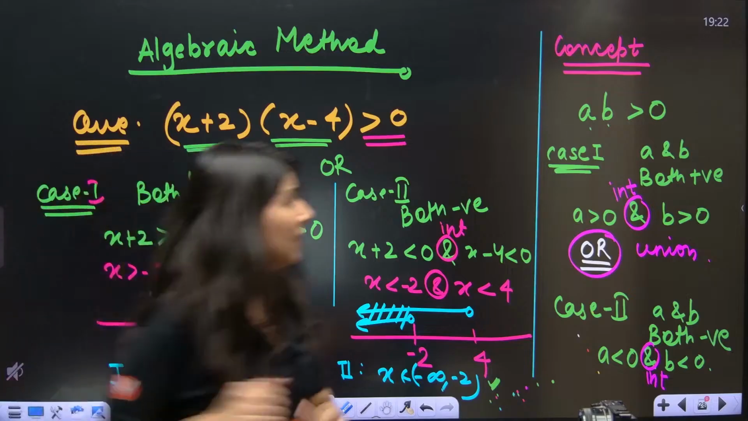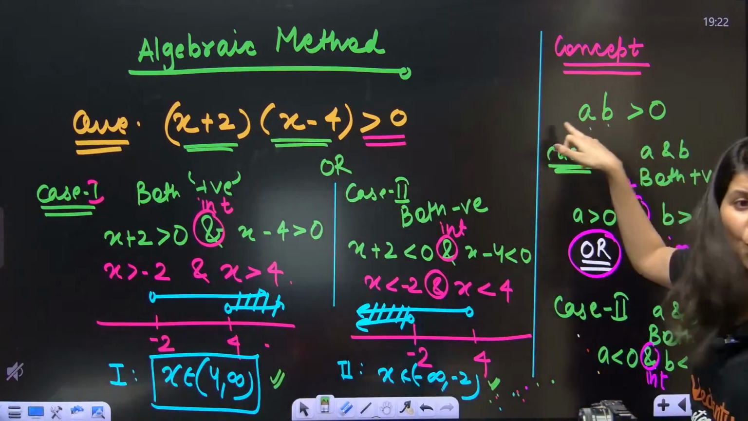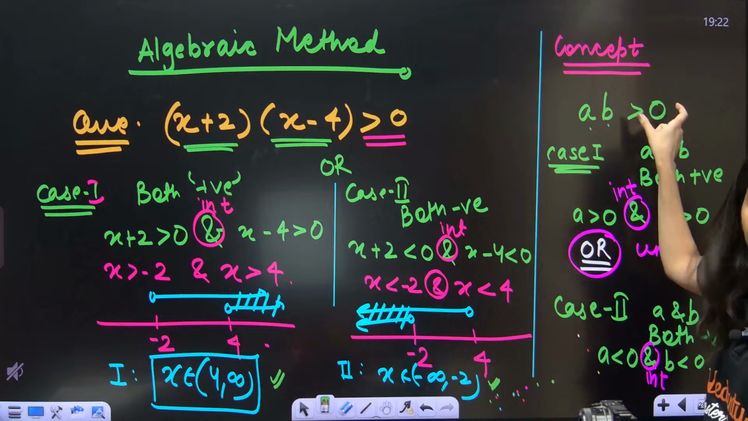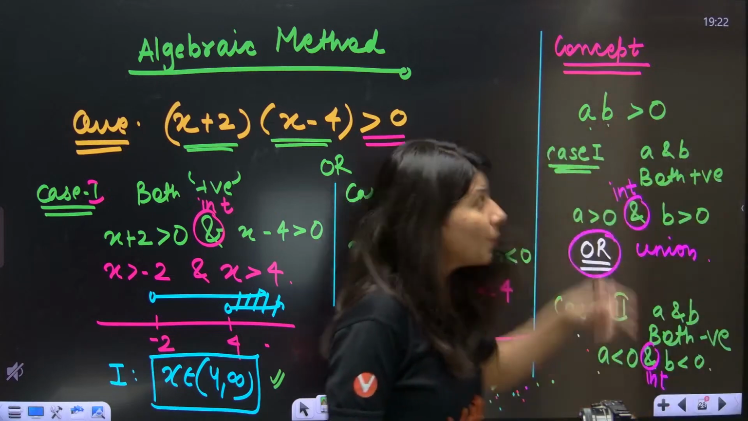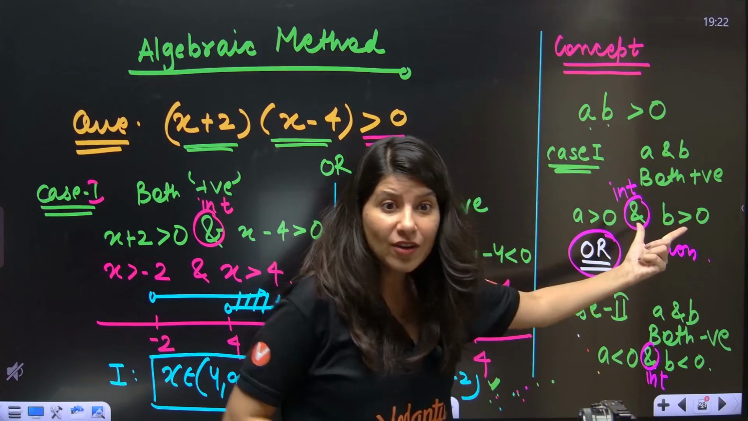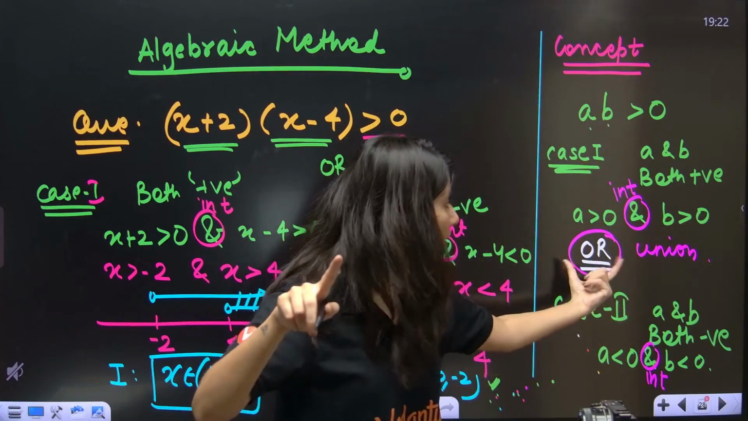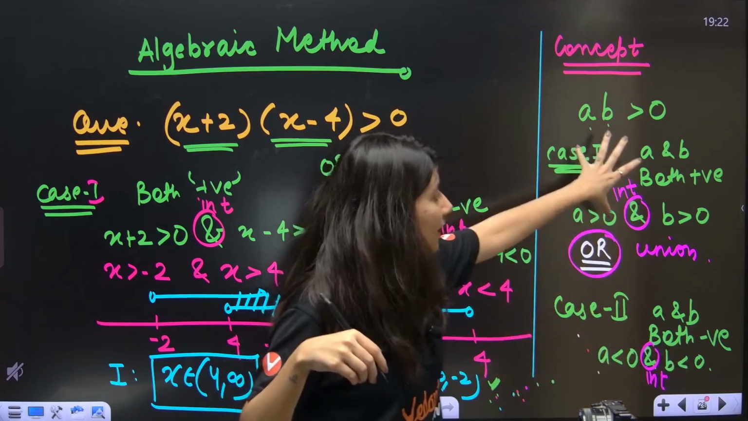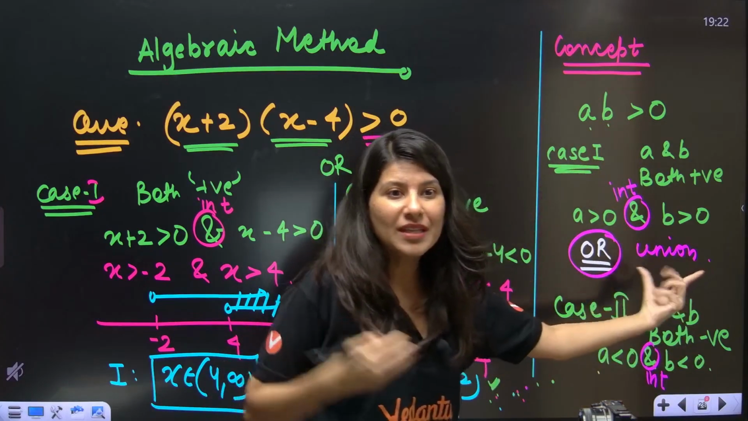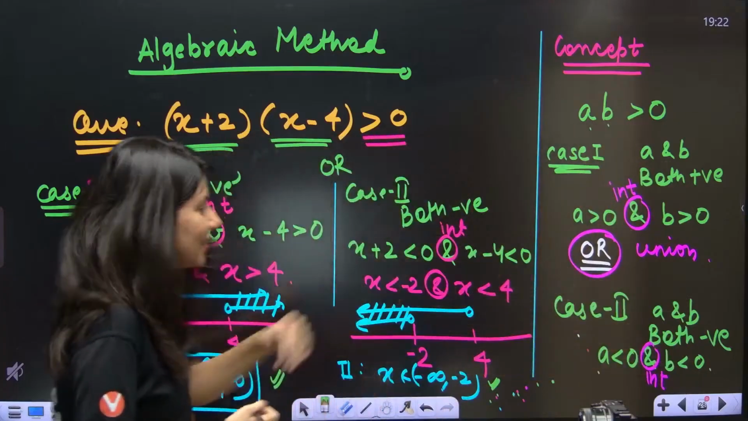I told you. See again, you need to go here. If the product of two quantities is positive, then what do you want? Either both should be positive or both should be negative. Either this or this. Or means union. I have written it right here. The hint is written over here.